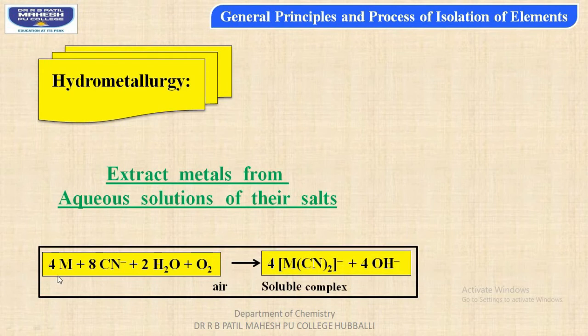For example, students, when metal is reacted with cyanide anion in presence of water, that is aqueous condition, and atmospheric air for oxidation, we get a metallic complex which is water soluble, with the liberation of OH minus ions.